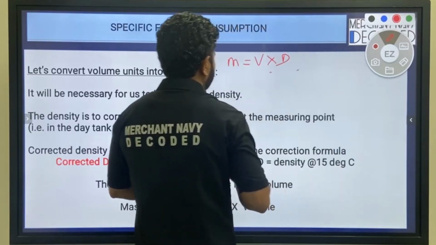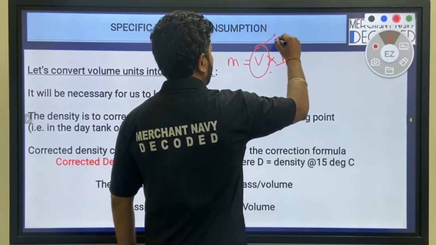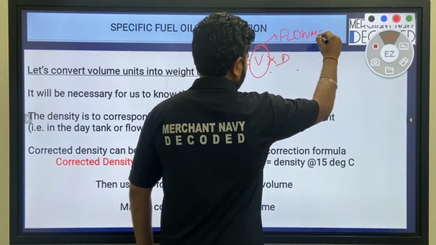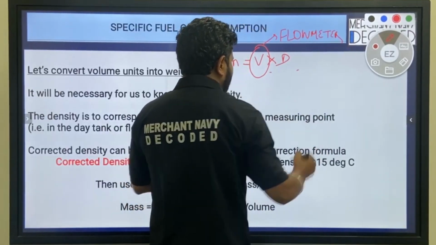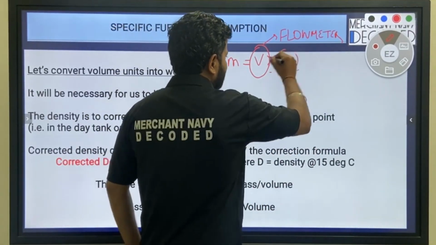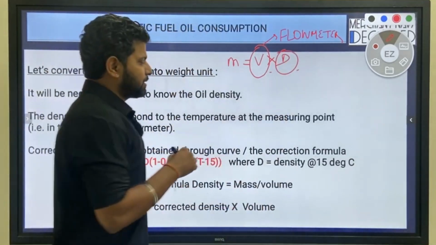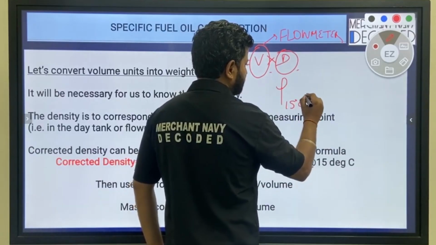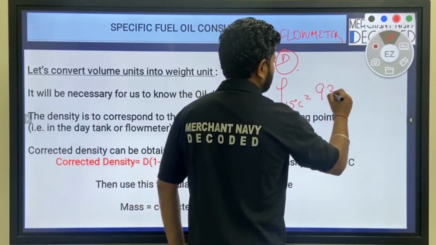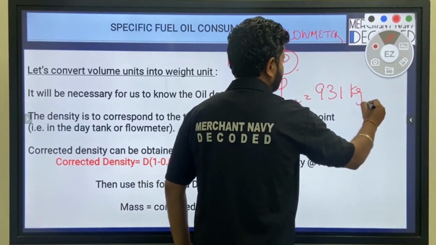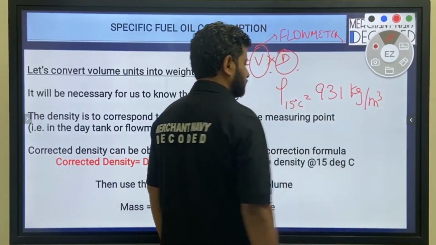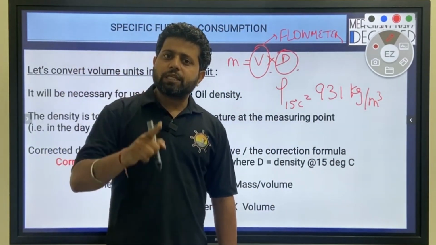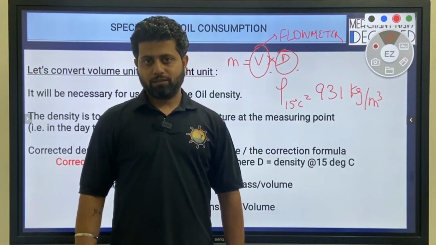So from the flow meter we got the volume. Copied. The next thing is density. When you see any MSDS, they tell you density rho at 15 degrees centigrade is, say, 931 kilogram per meter cube. Copied. But we also know that density changes with the temperature.